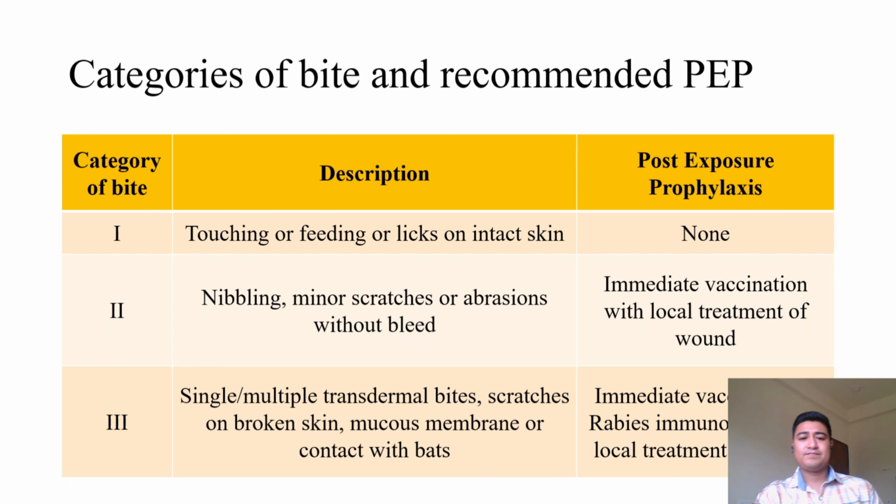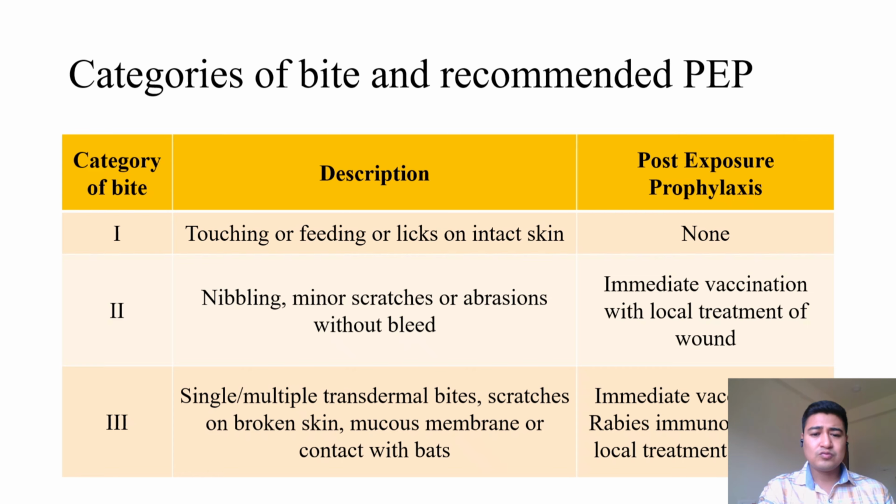Now, coming to the categories of rabies bite along with the recommended post-exposure prophylaxis. There are three categories of bite. The first category is when a person is touching or feeding an animal and that animal licks the intact skin. That is termed as category 1, and here no post-exposure prophylaxis is to be given.